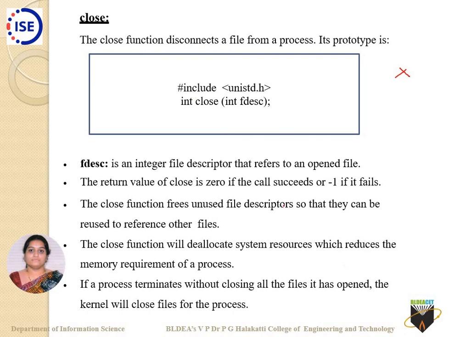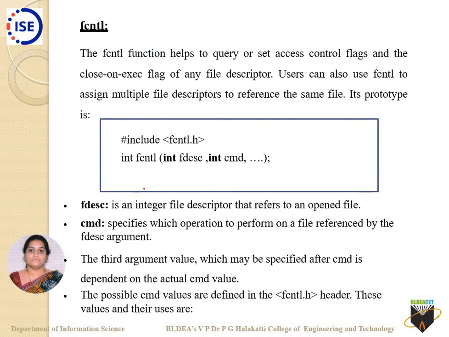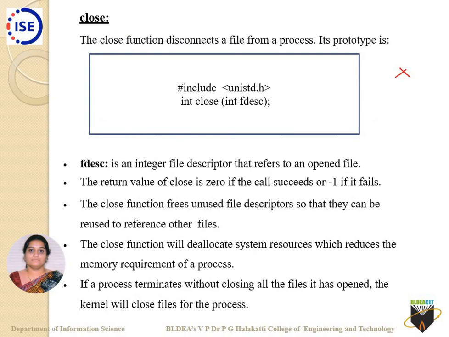The close function frees unused file descriptors so that they can be reused to refer to other files. Always keep in mind that whatever files are open, as far as possible, try to close those respective file descriptor values so that the next file processes can open their file descriptors. The close function will deallocate the system resources, which reduces the memory requirement of the process. If a process terminates without closing all the files it has opened, the kernel will close the files for the process. So this is all with respect to the APIs close, read, write and create.